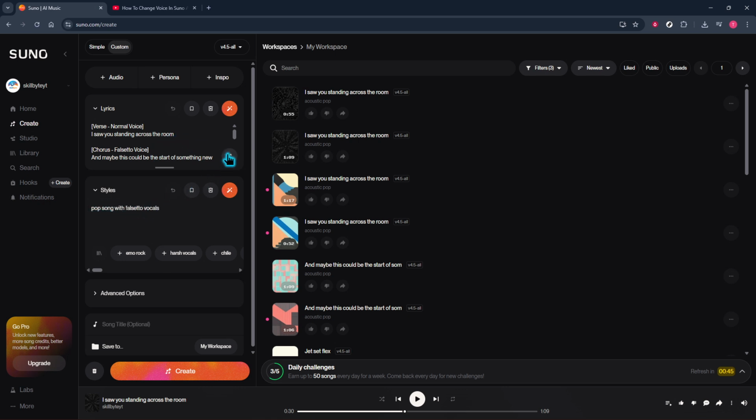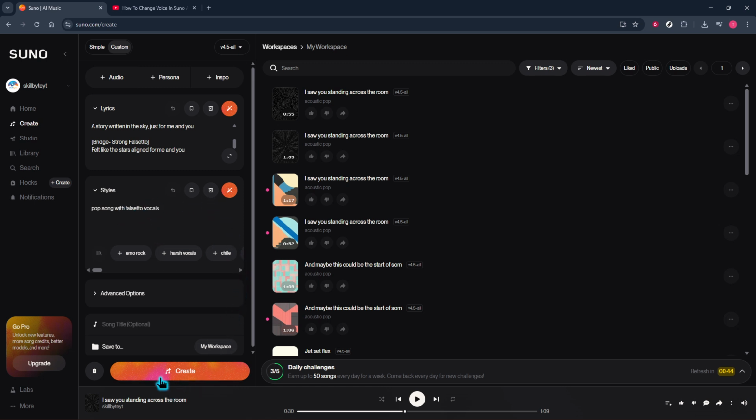You'll get even better results by pairing those lyric directions with a focused style prompt. In the style or genre box, include phrases that anchor the overall vocal approach, like pop song with falsetto vocals, R&B with male falsetto, emotional falsetto chorus, or high-pitched expressive vocals. This tells Suno what kind of performance to aim for before it even reads your lyrics, so the two layers work together. The style prompt sets the lane, and the lyric tags steer within it.